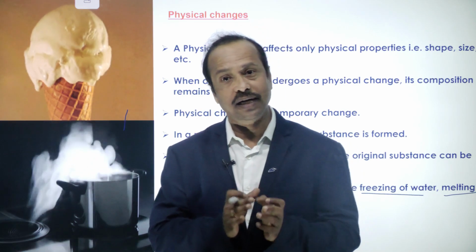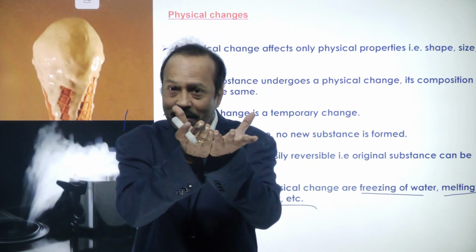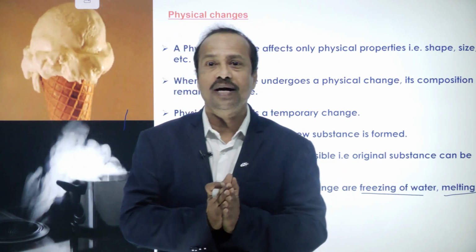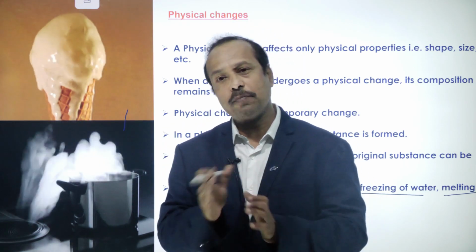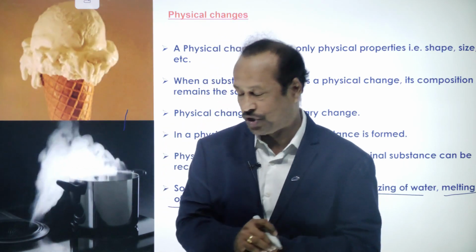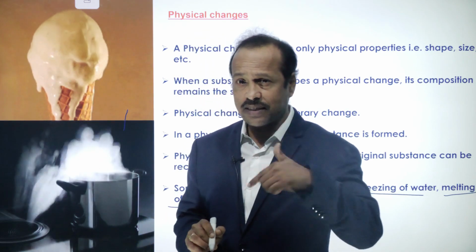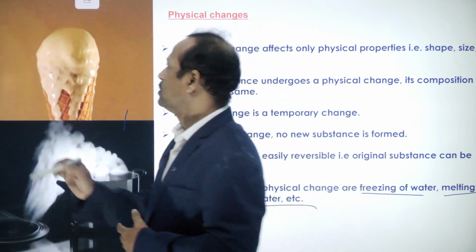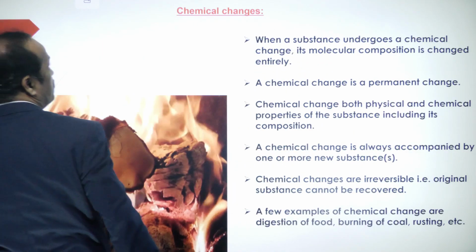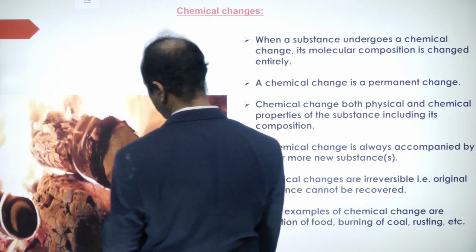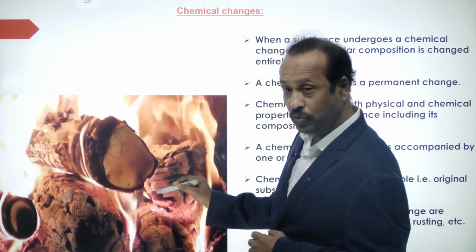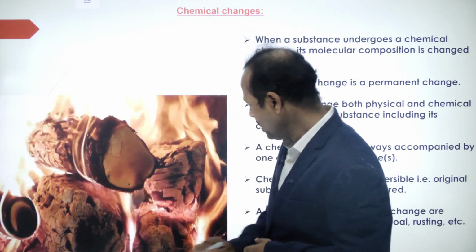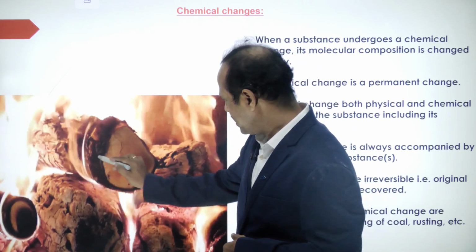So here this paper is burning in the presence of oxygen forming the ash, right? So this type of change is called a chemical change. Chemical changes we generally see in chemical reactions. Okay, so here you see, students, chemical change. So what's happening? I gave the paper example, here wood is given. When we heat the wood, what happens?